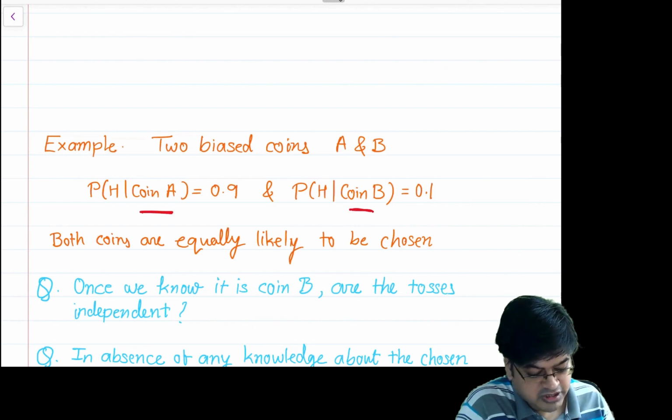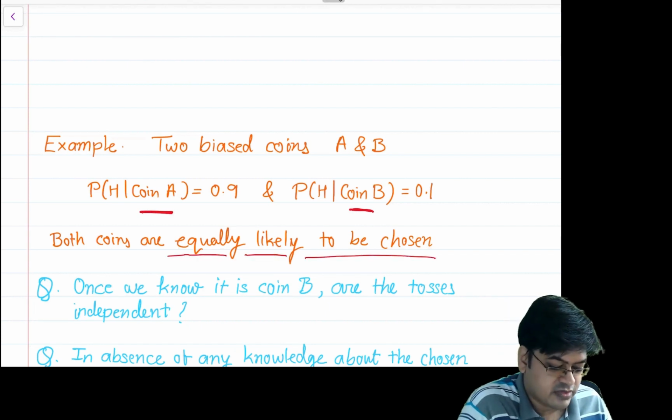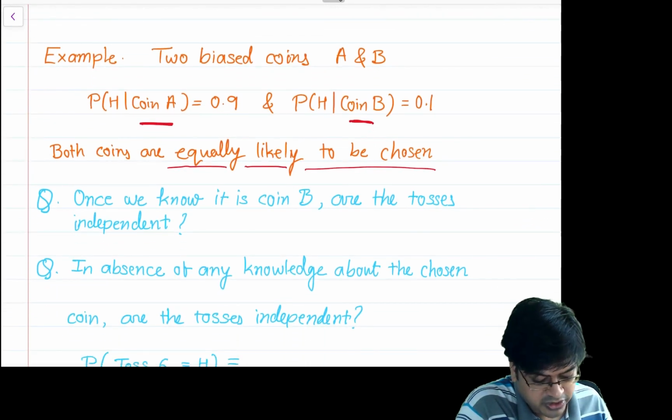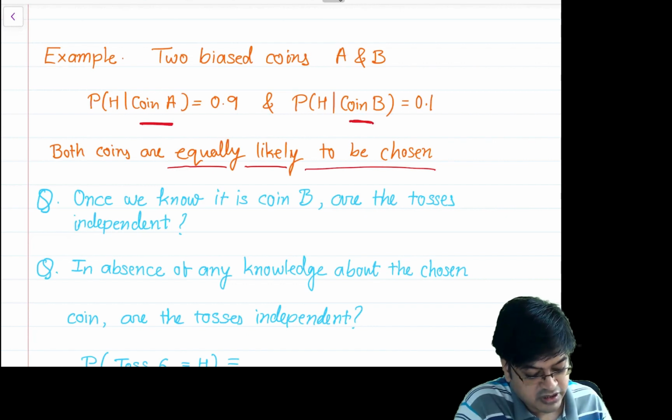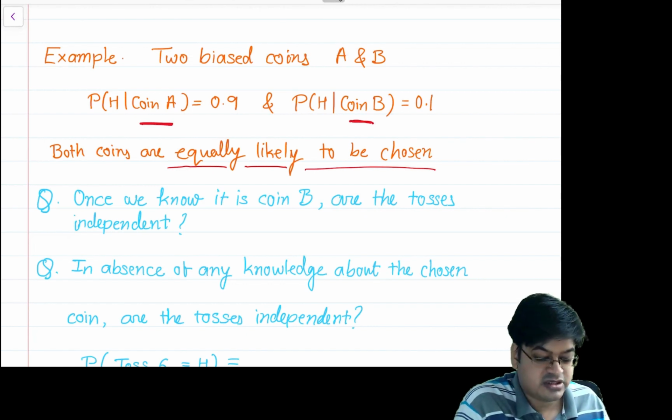Now among these two coins, the choice is equally likely because they look alike. So now we are facing one question: once we know that it is coin B, are the tosses independent?